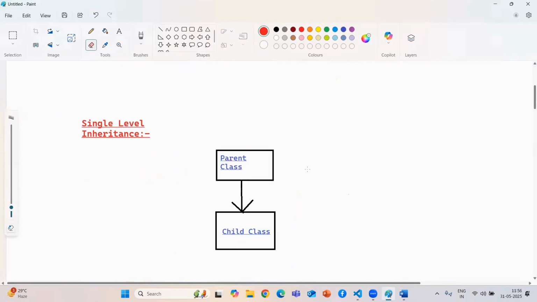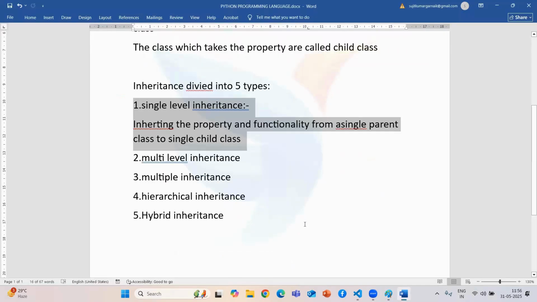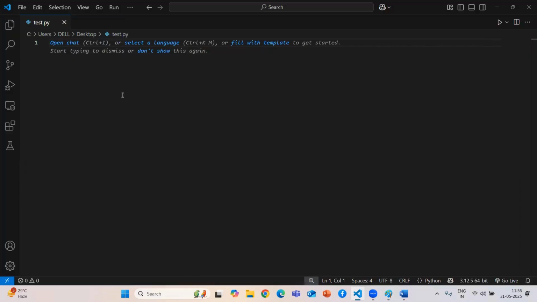So guys, this is single level. As you can see, I just took two classes, one is the parent class and another is the child class. The child class acquires all the properties from the parent class. This type of behavior we say is single level inheritance.